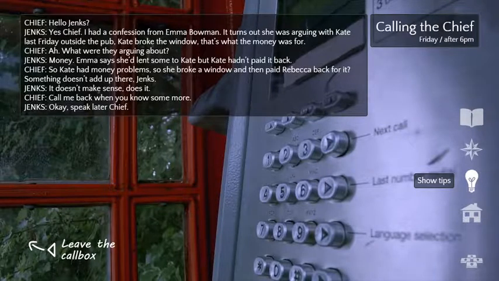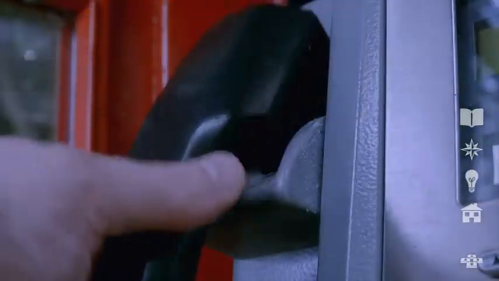Hello, Jenks? Yeah, Chief, I had a confession from Emma Bowman. It turns out she was arguing with Kate last Friday outside the pub. Kate broke the window. That's what the money was for. What were they arguing about? Emma says she'd lent some to Kate, but Kate hadn't paid it back. So Kate had money problems, so she broke a window and then paid Rebecca back for it. Something doesn't add up there, Jenks. It doesn't make sense, does it? No. Call me back when you know some more. Okay. Speak later, Chief. Yeah, bye. Love you.